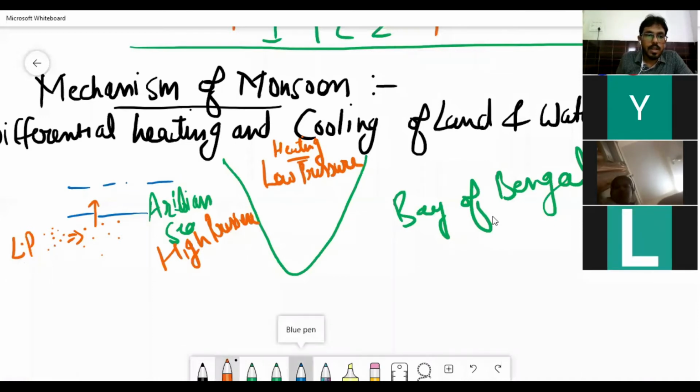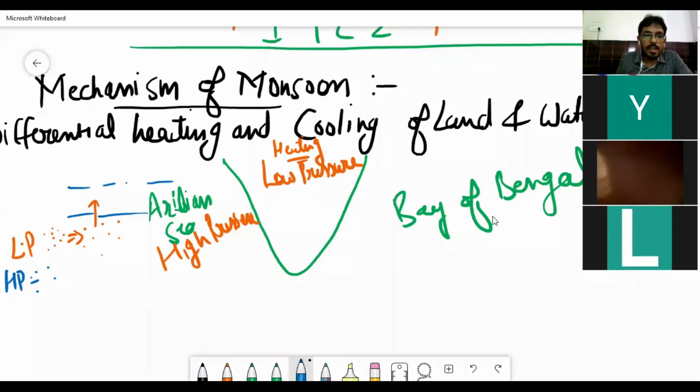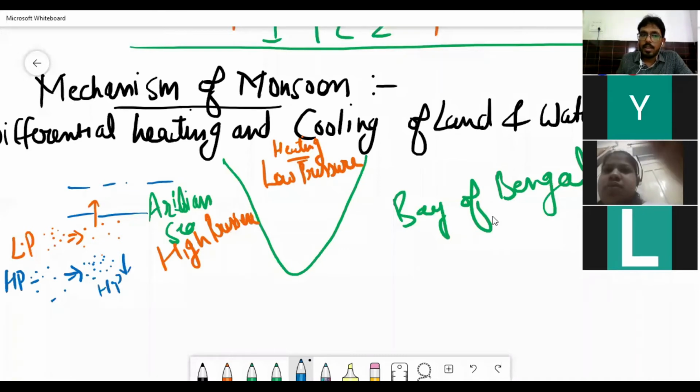Look over here. In high pressure, if molecules are spread out, then if they become closer and heavier, they settle down. This is known as high pressure. Getting it? Yes, Yashad has written more air molecules in a particular area is high pressure, yes. And more molecules which are spread out, that is low pressure.